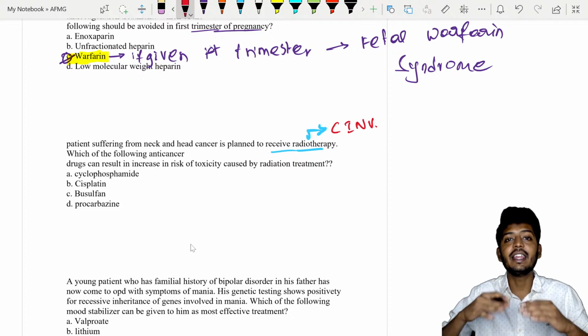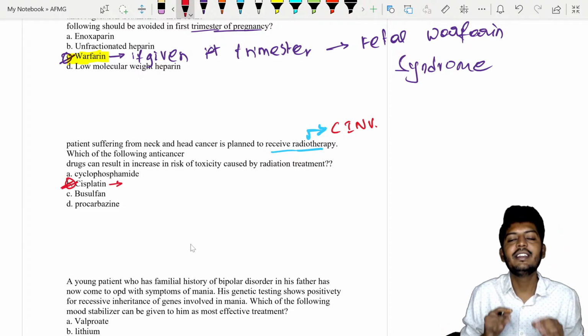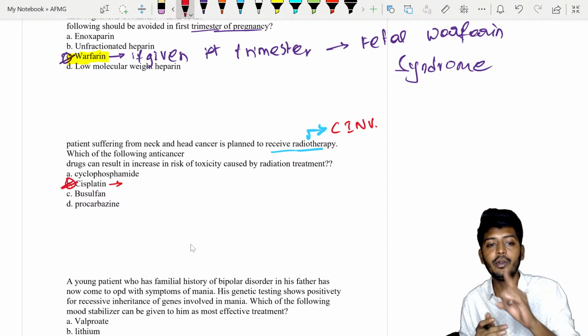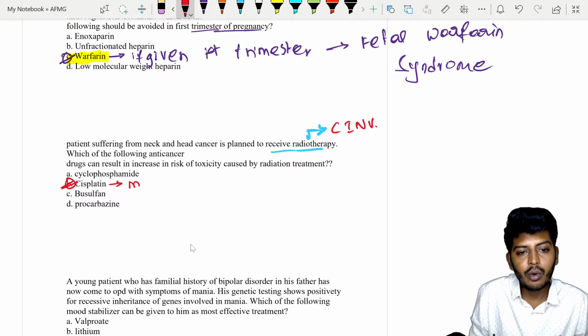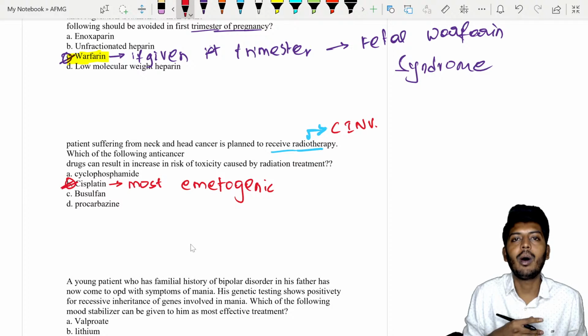Now, which drug can increase the toxicity? The answer is cisplatin, because cisplatin is the anti-cancer drug used for the treatment of head and neck cancer. But the most important aspect is that cisplatin is the most emetogenic anti-cancer drug, with the highest vomiting side effect.